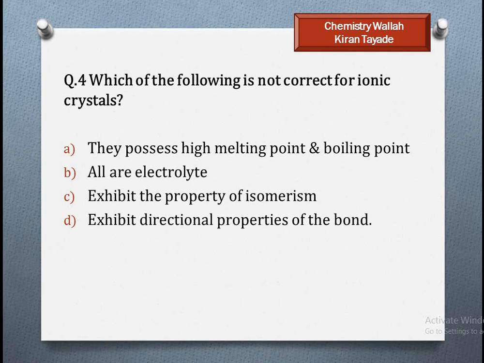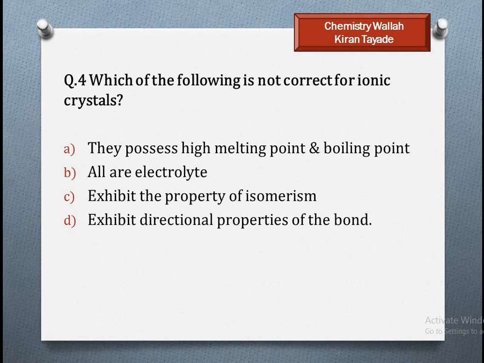So ionic crystals possess high melting and high boiling point. This is correct. All are electrolytes. What is an electrolyte? They produce ions when dissolved in a solvent. So it is also right. They form ions, that's why they are electrolytes.